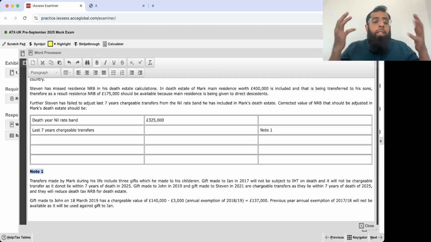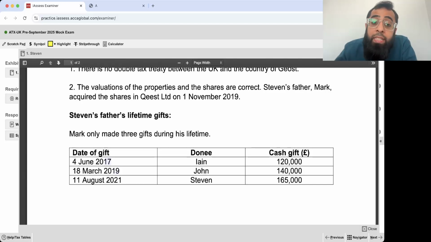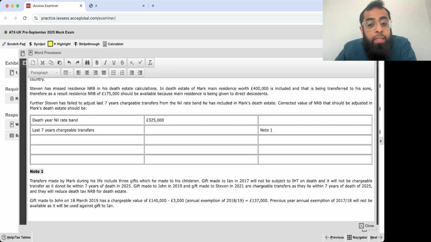Now you need to remember your IHT. When you do your lifetime taxes, you pick up each lifetime gift, value of transfer less annual exemption, and you get the value of the PET or CLT. That gets locked up. So this gift of 2017-18 must have used the annual exemption of 17-18. In the next year, March 19 is 18-19, not 19-20, as March 19 is before April. You have the 18-19 annual exemption available, but the previous year 17-18 annual exemption was already used. So the chargeable value was 137,000.